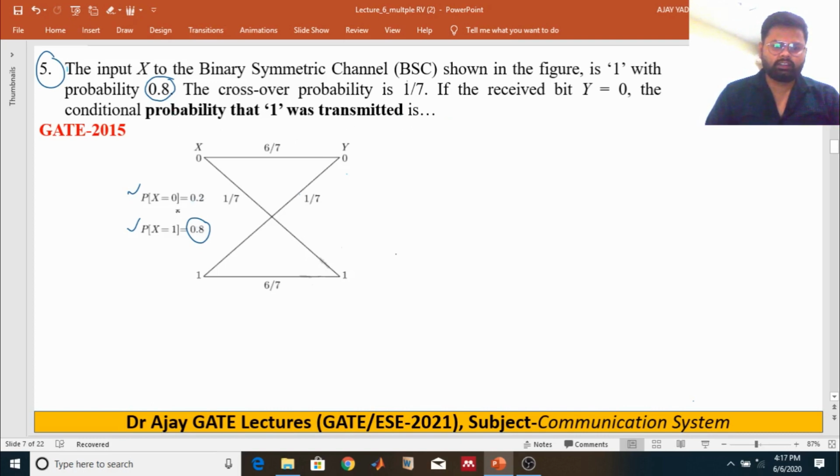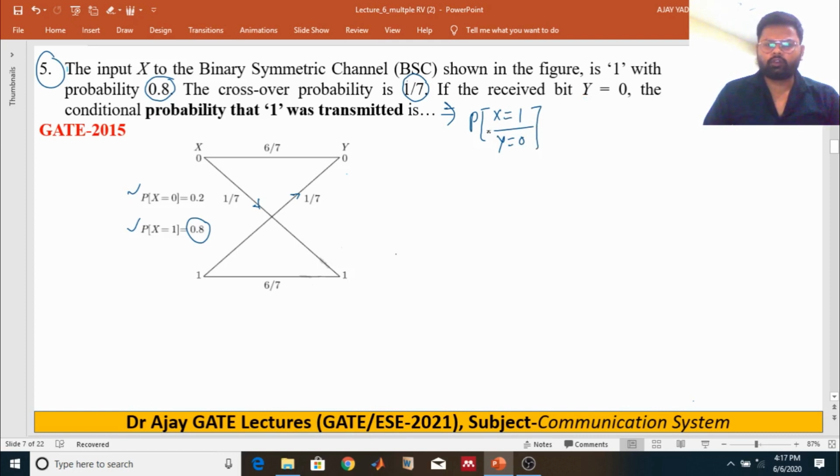So if you get the probability of one bit, you can get the other by taking 1 minus that probability. And the crossover probability has been given here as 1 by 7. Then find the probability of transmitting 1 and receiving y as 0.